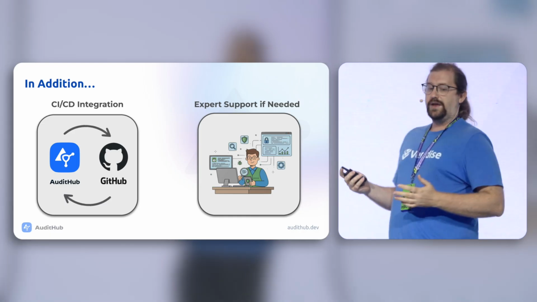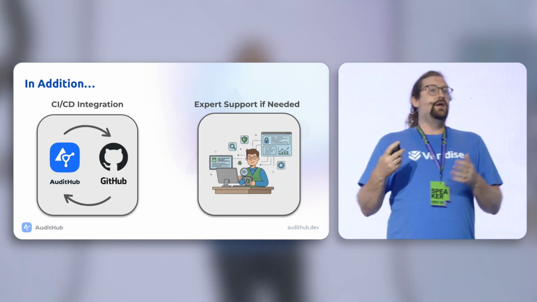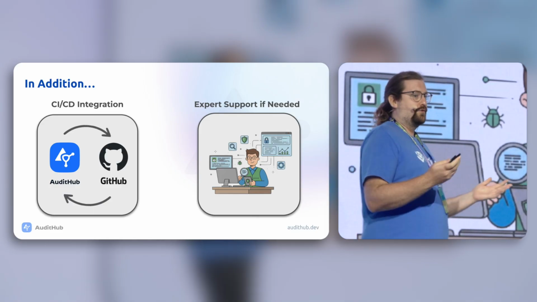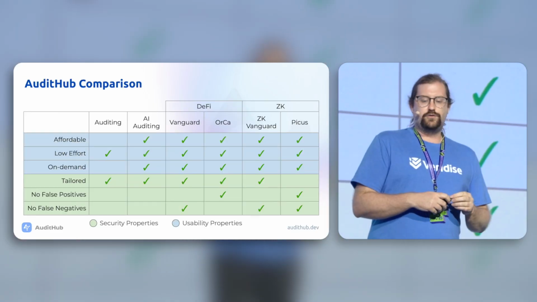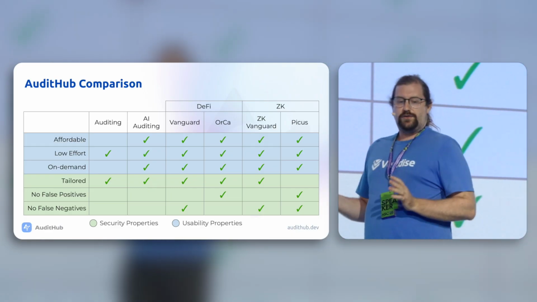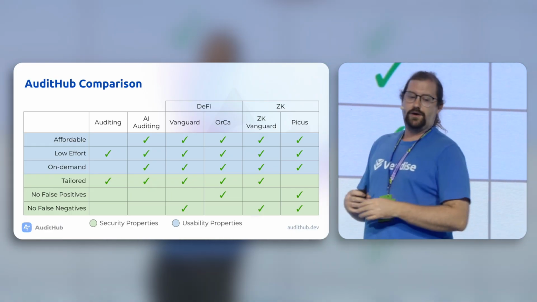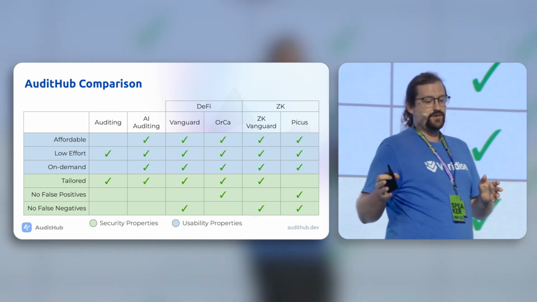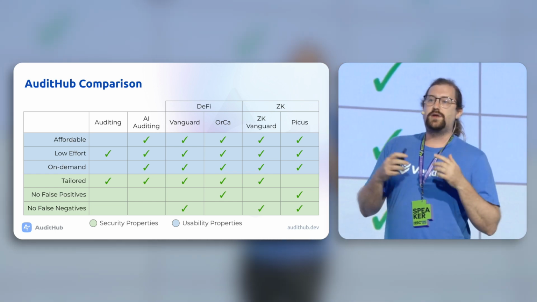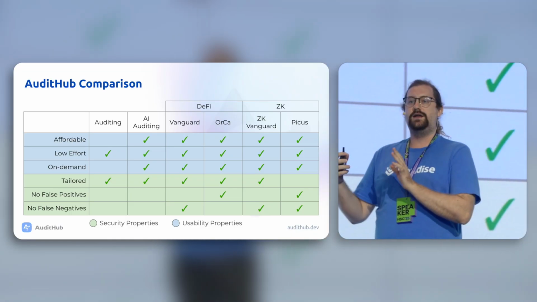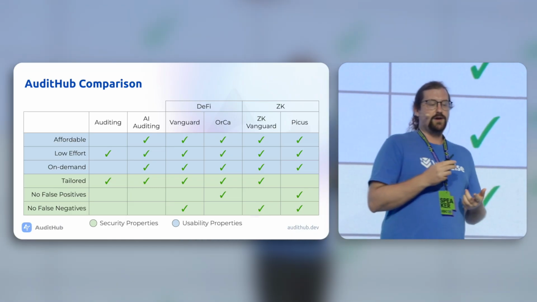And then in addition to that, if there's anything that you don't understand or that isn't working quite right, we have experts that are there to support you. So really, when we go and look at that table that I mentioned earlier, the breakdown looks a little bit more like this, where when we look at these different types of tools, because we can use the tools without relying on any input from the developer, they become low effort.